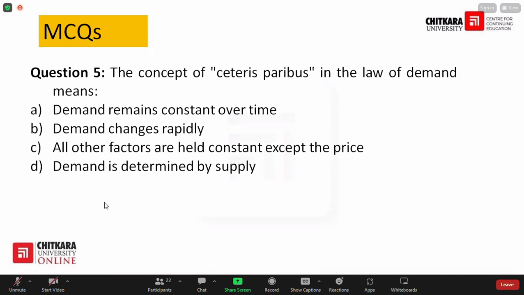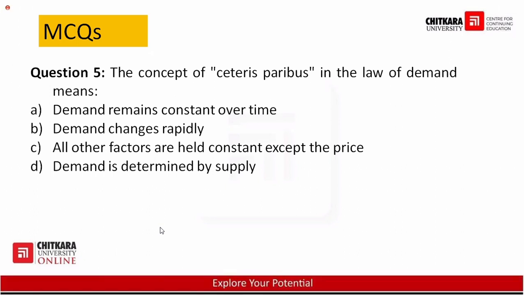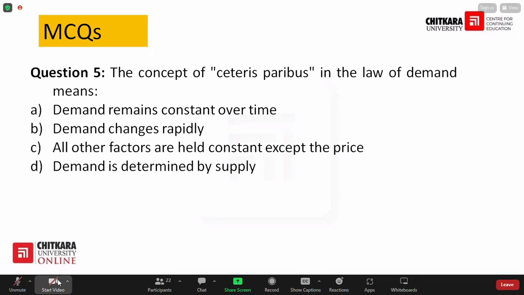Ceteris paribus over here means that all the assumptions are met, all the conditions are met. So what is the option over here? C. All other factors are held constant except the price. This is in case of law of demand he is talking. Ceteris paribus in law of demand means that all the assumptions of the law of demand are met except the price. Because law of demand will only work when all other assumptions are met. Then it will show you the relationship between the demand and price.